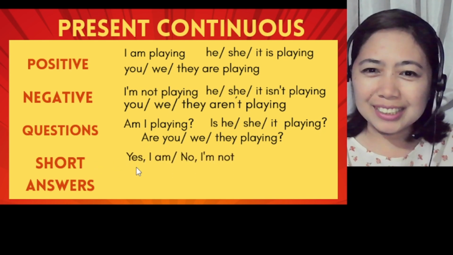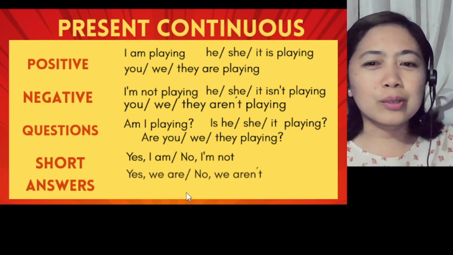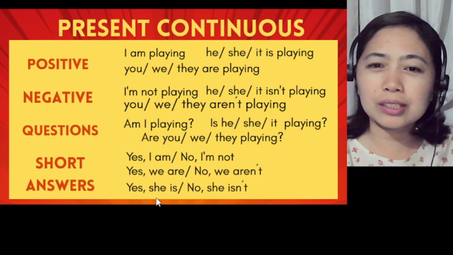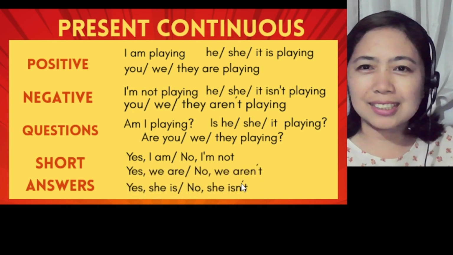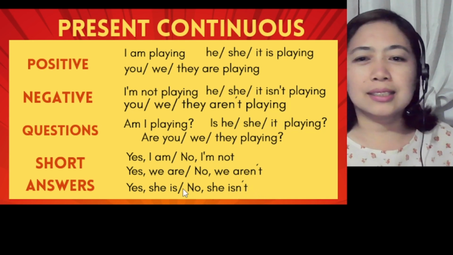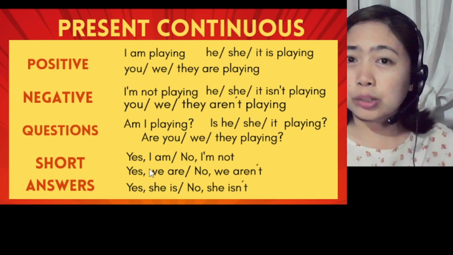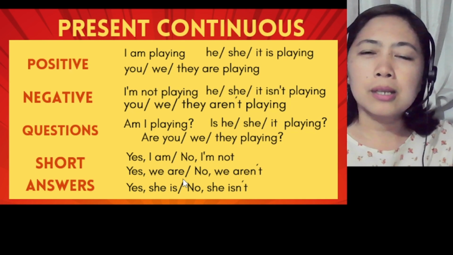For short answers, you say yes I am, or no I'm not, or yes we are, or no we aren't, or we can also say yes she is, no she isn't. Okay, so those are for the short answers. Yes, as you notice, still the same for the short answers. Okay, we have here almost the same with the present simple. I hope that makes it clear enough.